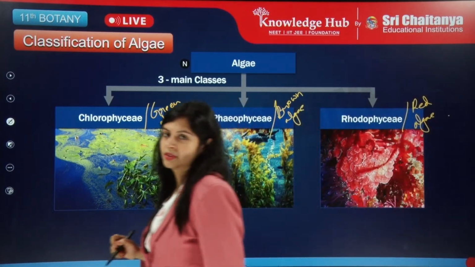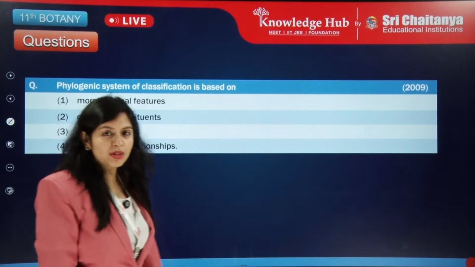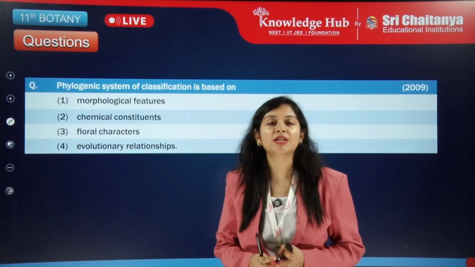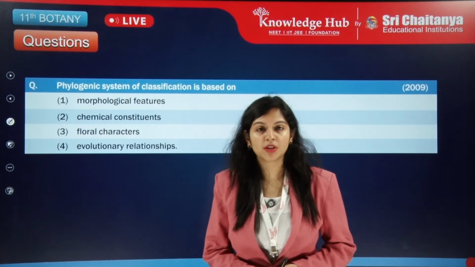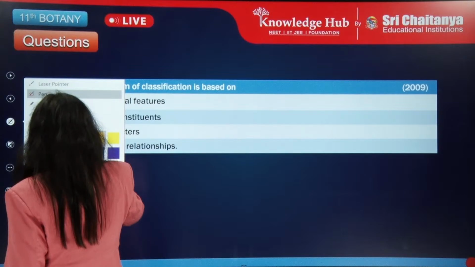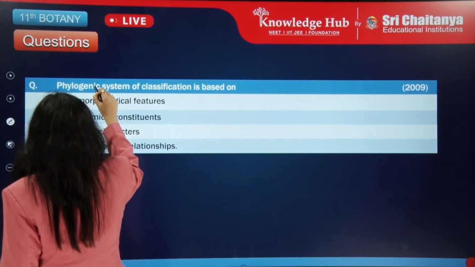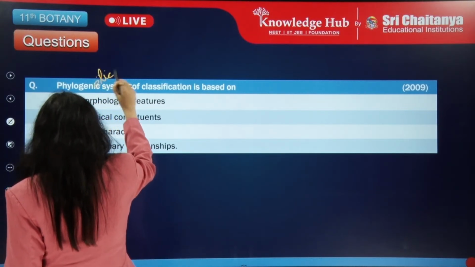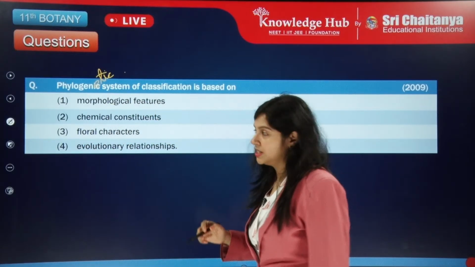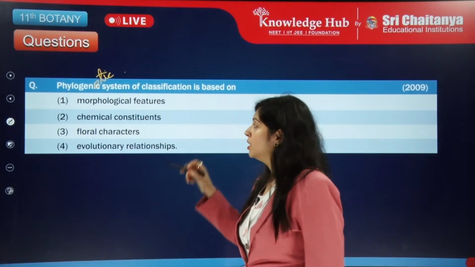Now let's do some important questions from previous years from this chapter. The phylogenetic system of classification is based on what?